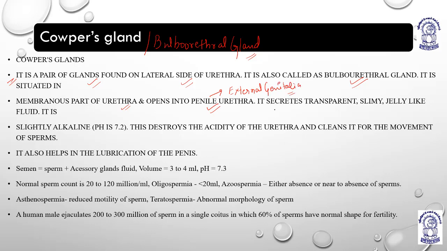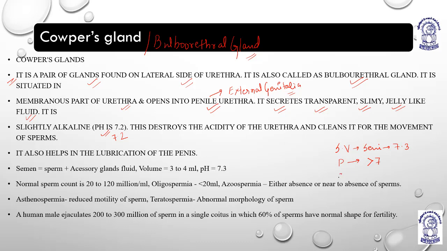It secretes a transparent, slimy, jelly-like fluid, and it is slightly alkaline. pH is 7.2. So, seminal vesicle secretes seminal fluid, pH 7.3. Prostatic secretion also has pH greater than 7.